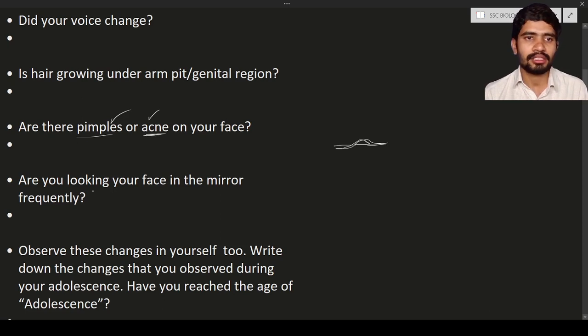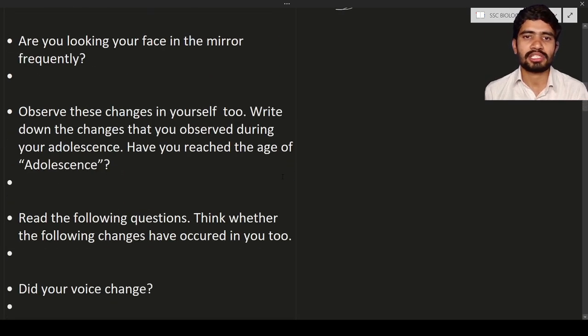The next question is: are you looking at your face in the mirror frequently? Yes, people in the adolescent stage generally look at their face in the mirror, whether it is due to pimples, acne or some other reason. Mostly they spend more time in front of the mirror. Next will be: observe the changes in yourself too.